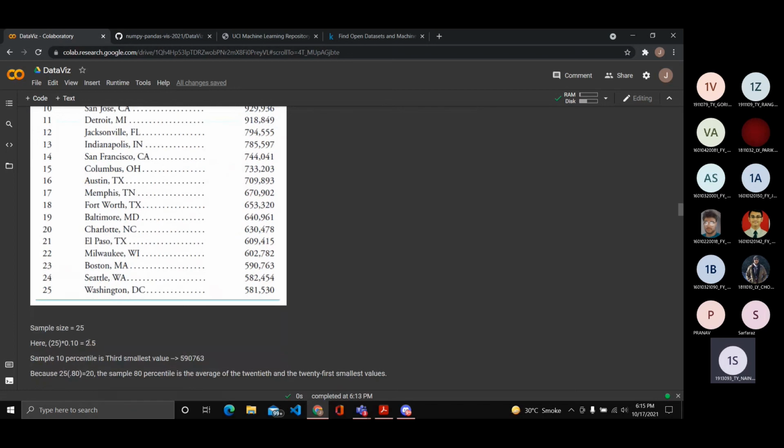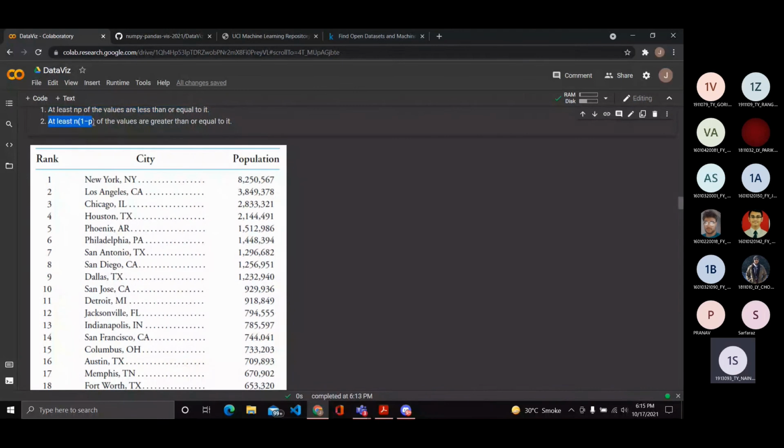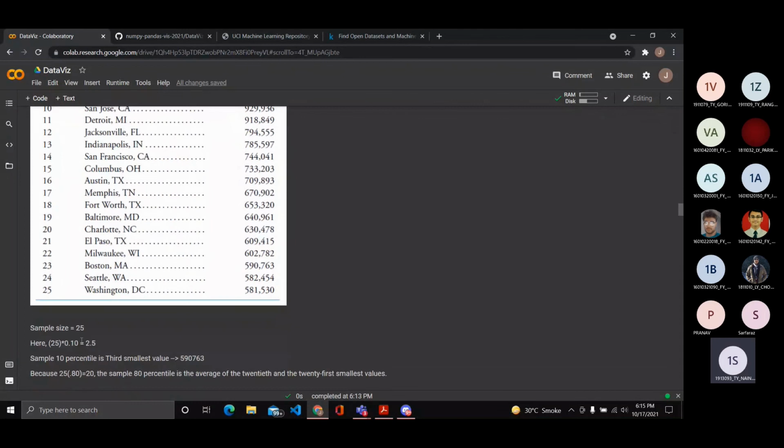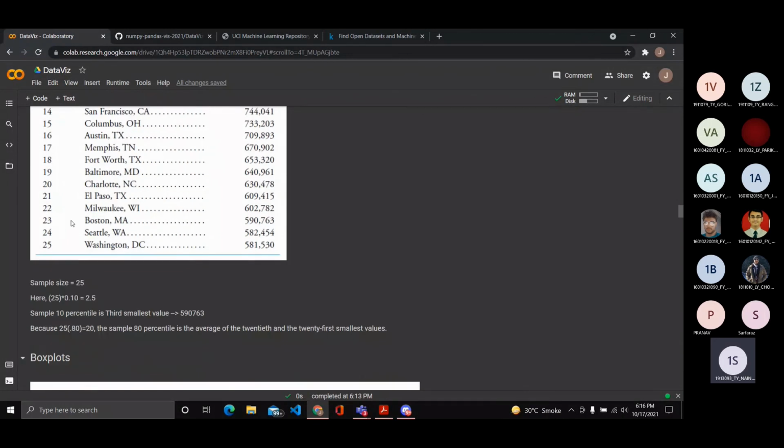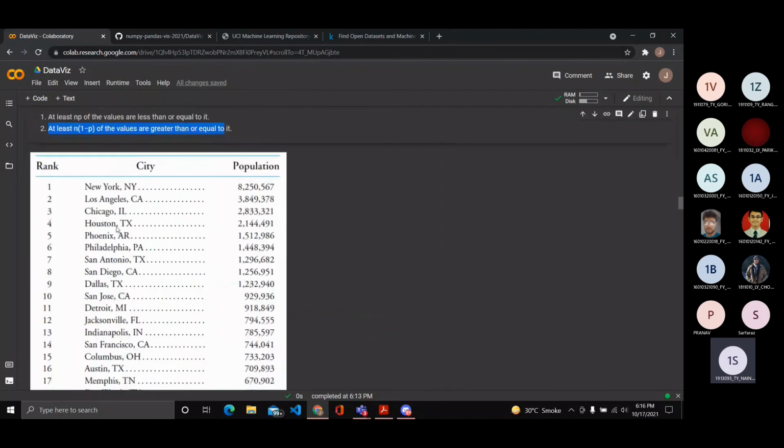That means 2.5 values should be less than the 10th percentile. That is satisfied by 23rd rank and above, right? Because two values are less than or equal to it. Then the second is that at least n(1 minus p) of the values are greater than or equal to it. n(1 minus p) is basically 25 minus 2.5, which is 22.5. So we want 22.5 values to be greater than or equal to it. There we go. We find out that Boston is the only data value that satisfies these two conditions.